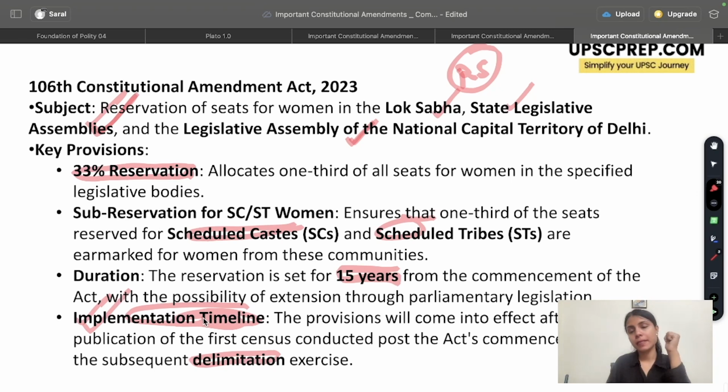Which bodies? The Lok Sabha, State Legislative Assemblies, and Legislative Assembly of NCT of Delhi. 33% reservation for SC, ST, women also. 15 years at a time, can be continued through a parliamentary legislation. An implementation timeline would be after the Act, first census, delimitation exercise.